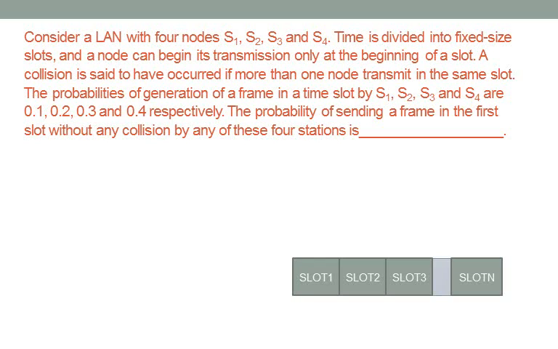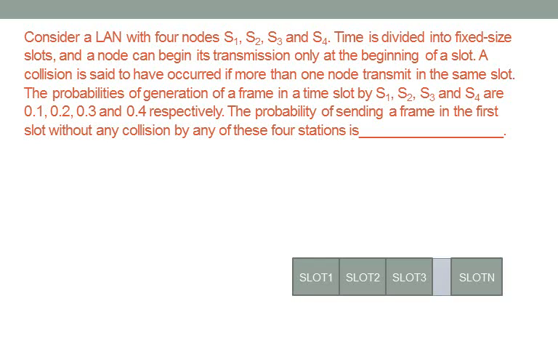The probability of sending a frame in the first slot without any collision by any of these four stations is. Now we have to find the probability of sending a frame in the first slot without any collision. Now when will the collision not occur? The collision will not occur when one station is transmitting the data and other stations are not transmitting the data.